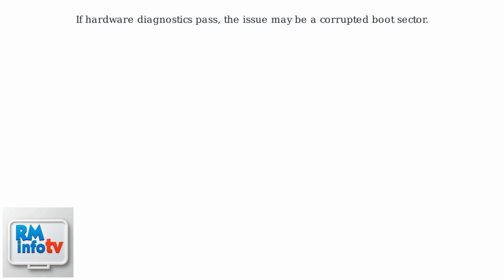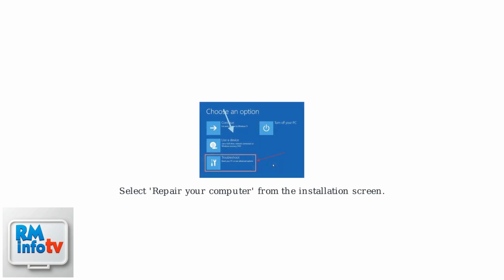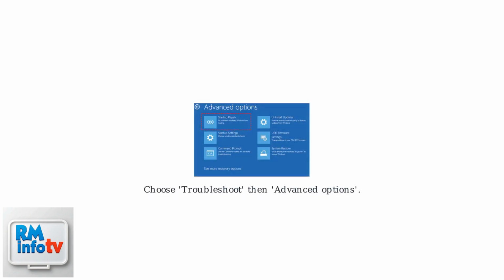If hardware diagnostics pass, the issue may be a corrupted boot sector. Use Windows installation media to repair it. Create Windows installation media on a USB drive or DVD, then boot your Lenovo computer from it. On the installation screen, select Repair Your Computer to access recovery options. Navigate to the Troubleshoot menu, then select Advanced Options.